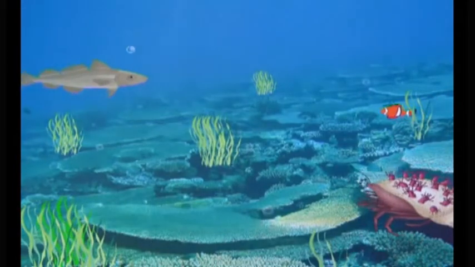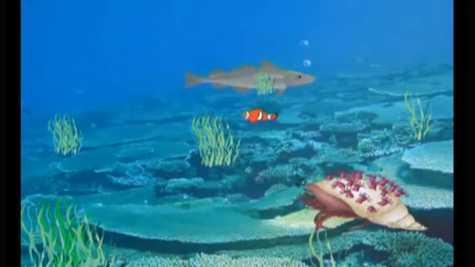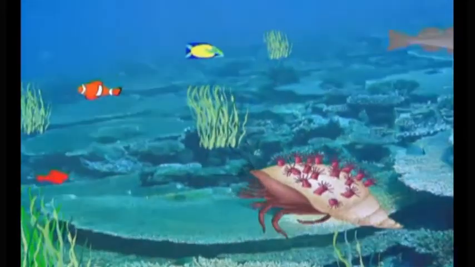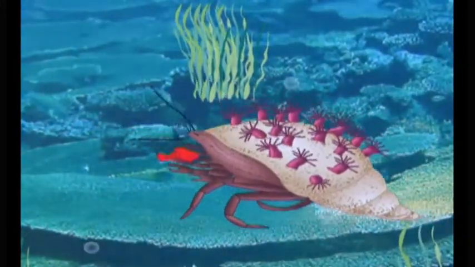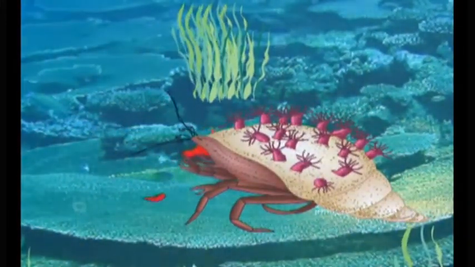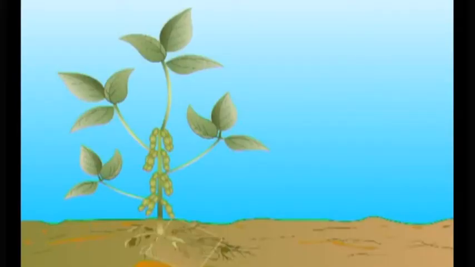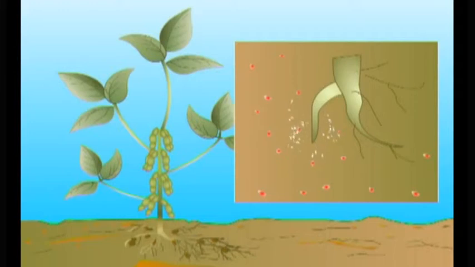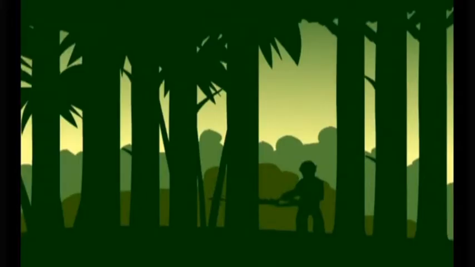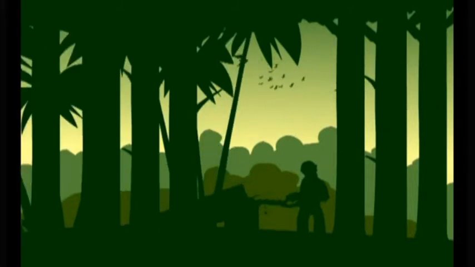Symbiosis is a kind of interspecific interaction. A delicate balance is seen in nature between members of different species. Any disturbance in this balance affects more than one type of organism in the habitat and may even have a catastrophic effect. For thousands of years, this balance has been maintained by nature.